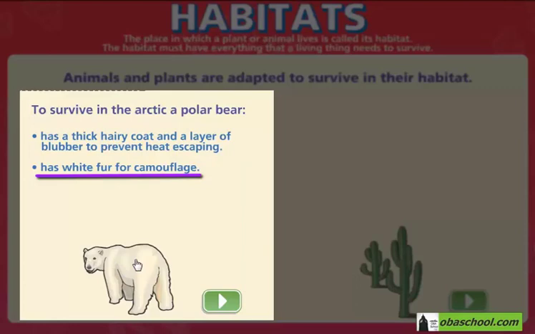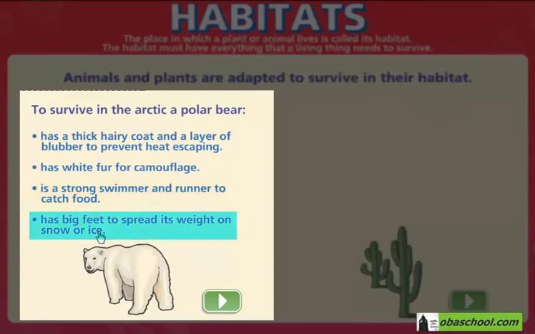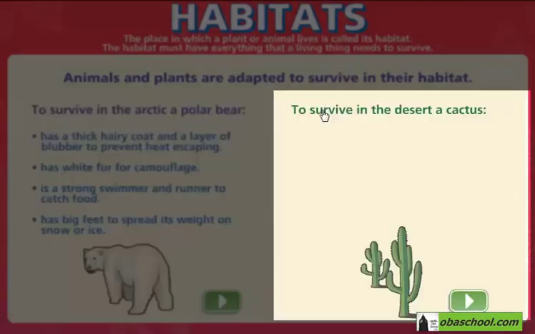The polar bear is also a strong swimmer and a strong runner, which allows it to catch its prey and eat it, no matter how fast the prey is. It also has big feet in comparison to its body so that it can balance and spread its weight well and not fall over in the snow or the ice.